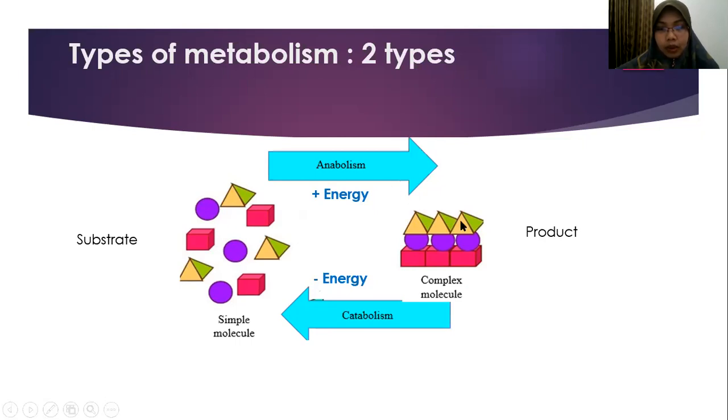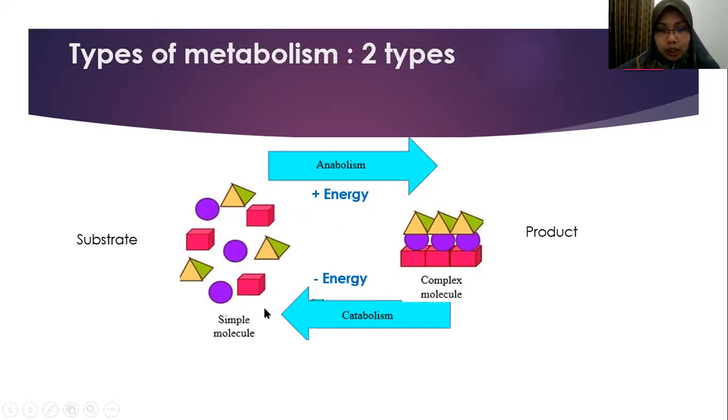While when the product is broken down into smaller molecule, into the simple molecule, it is the process of catabolism. So this process will release energy. From product it becomes substrate again. So this is called catabolism.